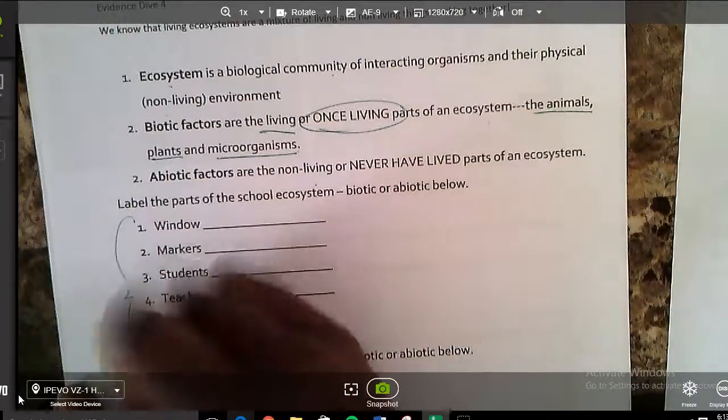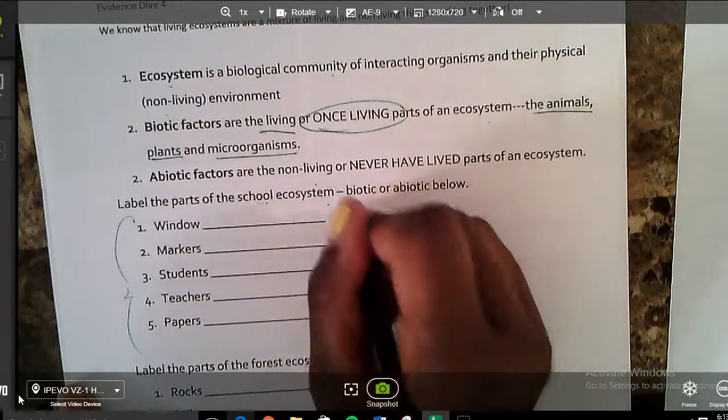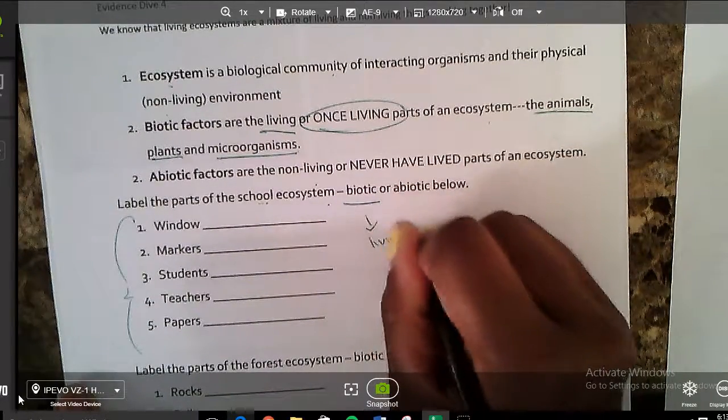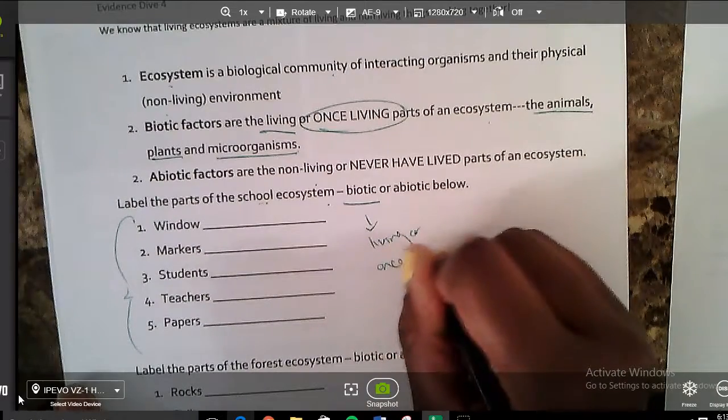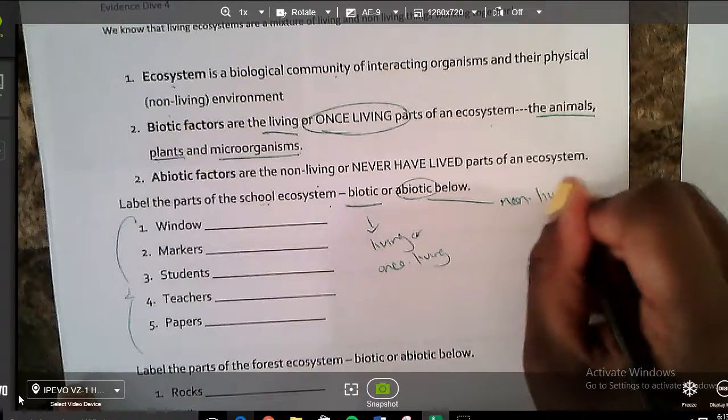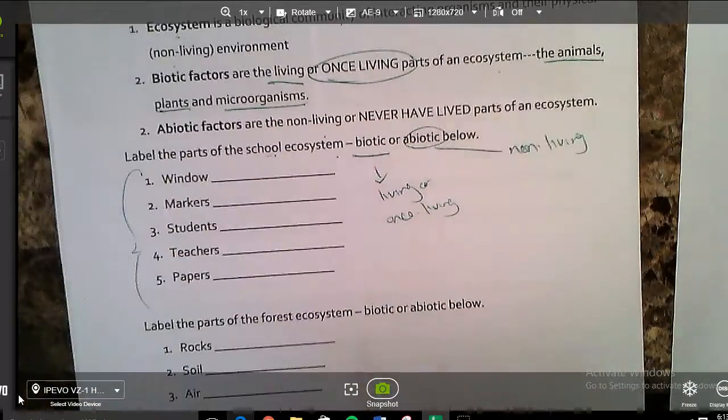So what you're going to do is label the parts of the school ecosystem. Are they biotic, which means living, or once living? Or are they abiotic, which means non-living, or they never lived? So we're going to do the first part together. A window, is that going to be abiotic or biotic? Go ahead and whisper it to me now on KIPP. Very good.